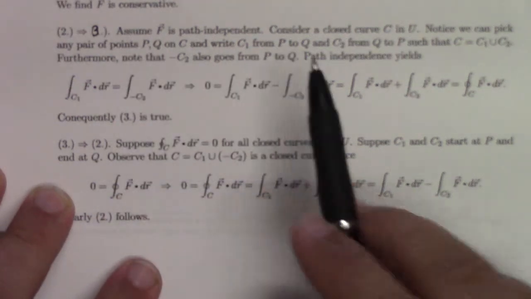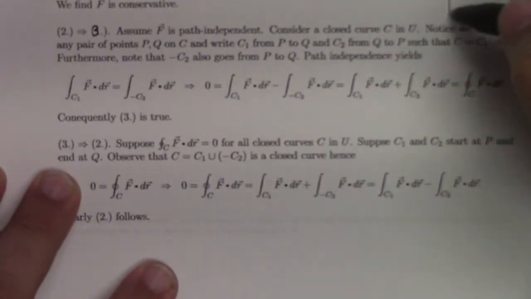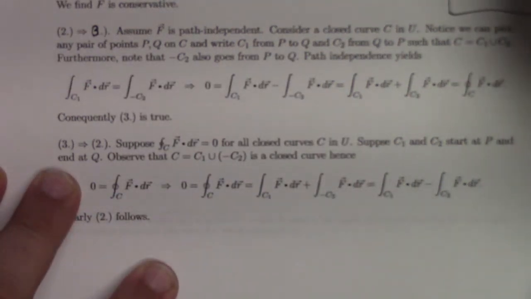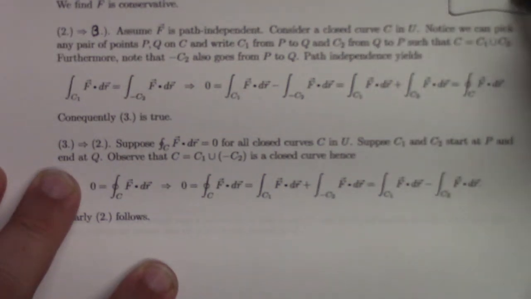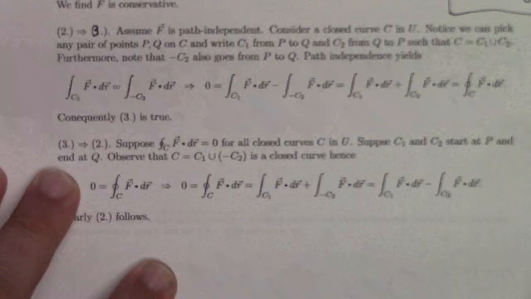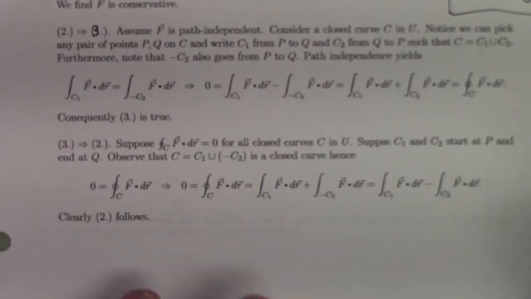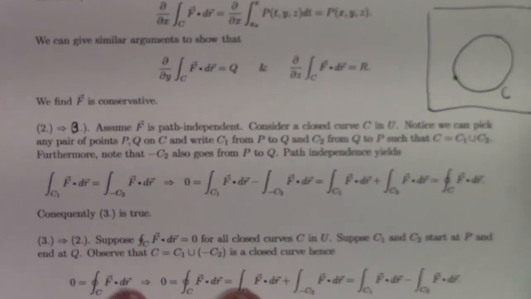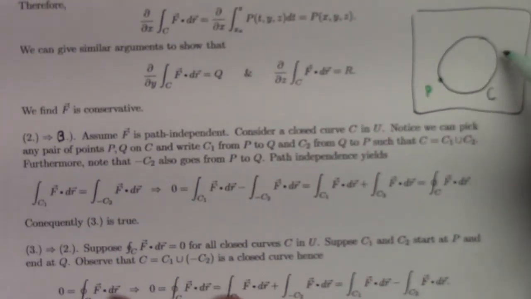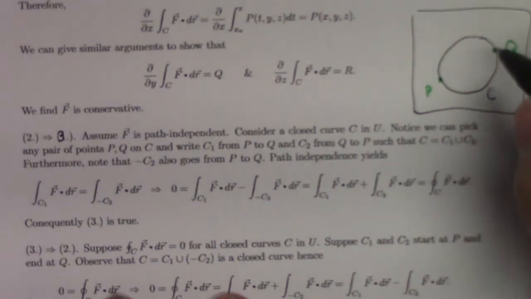If we have path independence, so here's U again, and we've got a closed curve in U, so that looks something like this. And I called that curve C. And then it says pick any pair of points, P and Q, on C. I'll draw a picture of it. Any pair of points, P and Q. And C has some direction. Let's suppose it's counterclockwise for the sake of discussion.